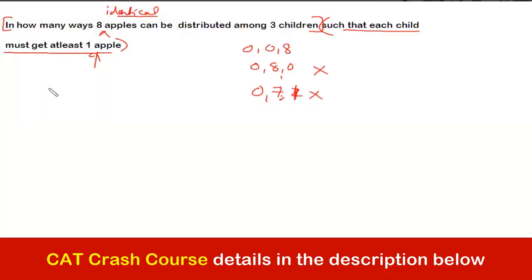So we cannot apply the direct formula, because in the direct formula 0 solution or 0 distribution is also allowed. ठीक है? Now how do I manage or manipulate this question so that we can apply the formula? Directly now we cannot apply. Then what I can do here is that, just see, ध्यान से सुनना, ठीक है? Before we distribute the complete 8 apples, what we can do is that we can just put one apple and give one apple to each of the child. उनके pockets में एक एक apple पहले से दे देता हूँ मैं. अभी मैंने distribution complete नहीं किया, right? We have not completed the distribution.